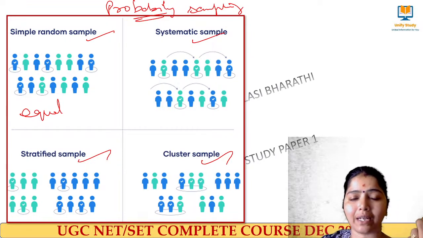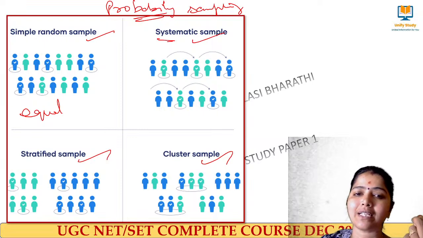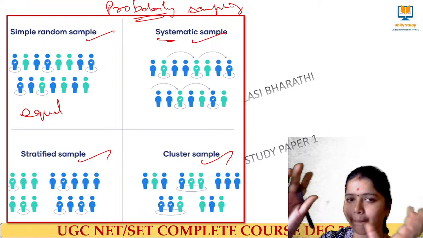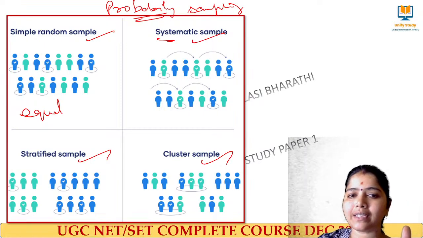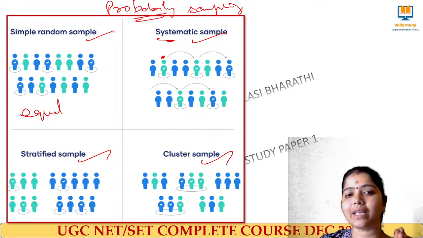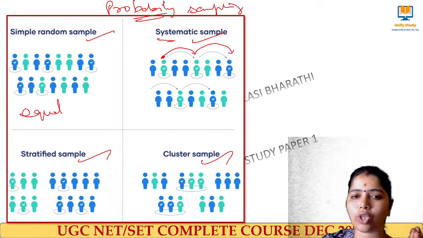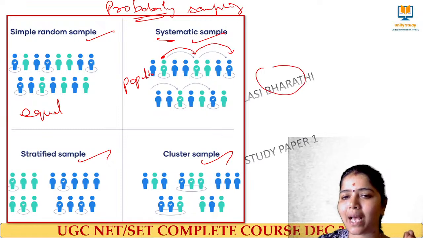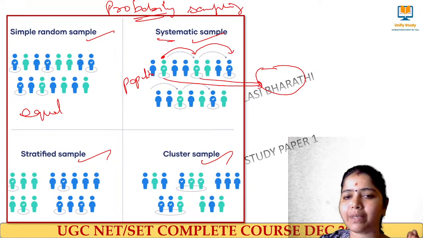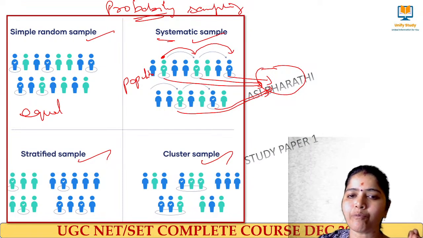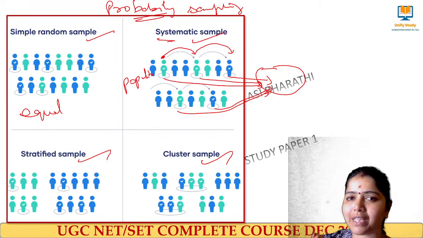Systematic sampling means, in a sample set, this is my starting point. From this starting point, I take every item for my sample. This is my whole population and I have to create a sample. So who will be there in the sample? These 1, 2, 3, 4, 5 people will be in the sample.